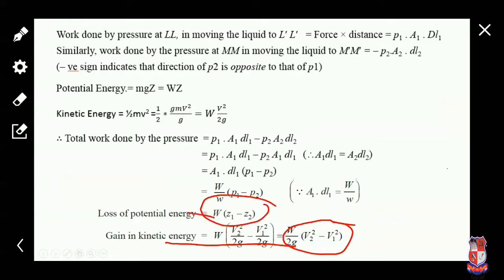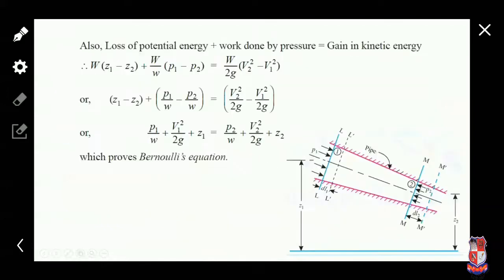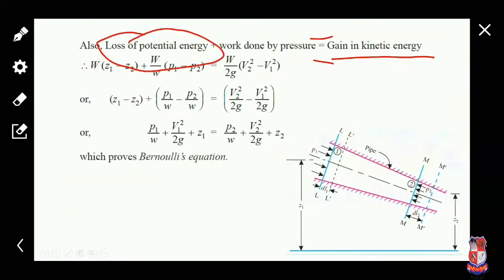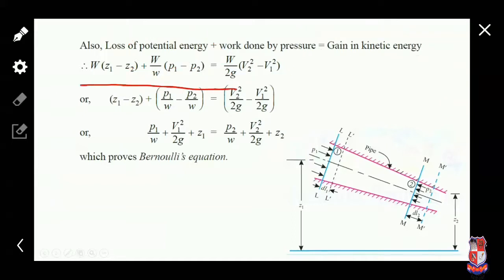This is the equation of loss of potential energy, and this is the equation of total work done by pressure. Okay, now according to the flow, we know that the potential energy is decreased, pressure energy is decreased, and due to that, the kinetic energy is gained. So we can write that the gain in kinetic energy is equal to loss of potential energy plus work done by pressure. Okay, so put in the values of kinetic energy, work done by pressure, and potential energy.